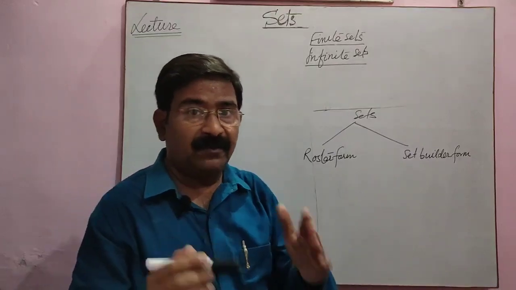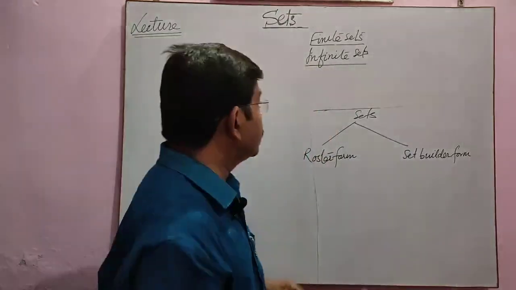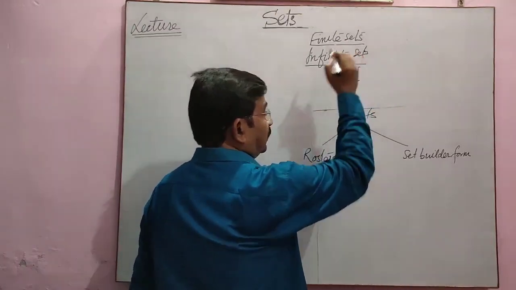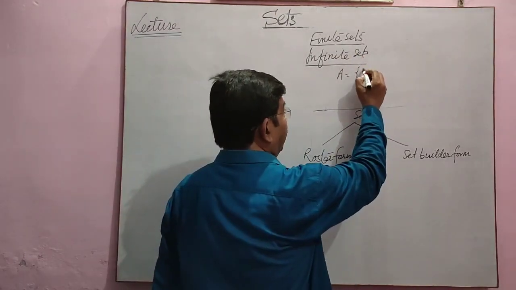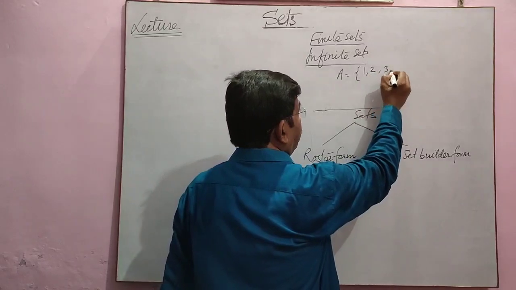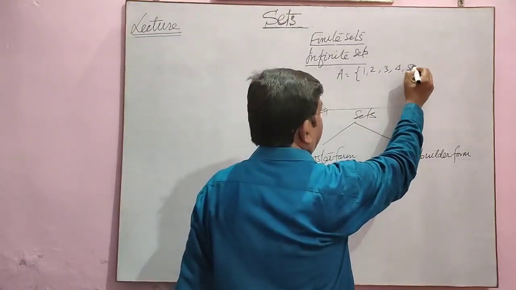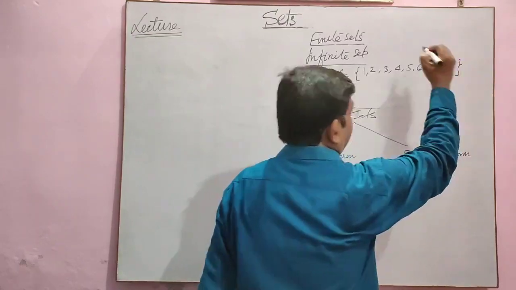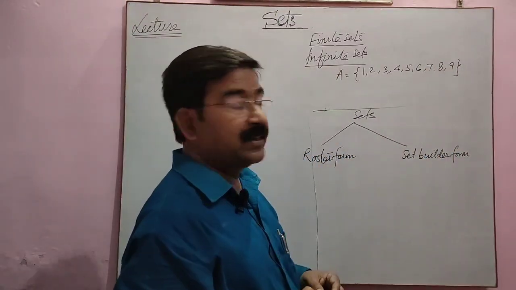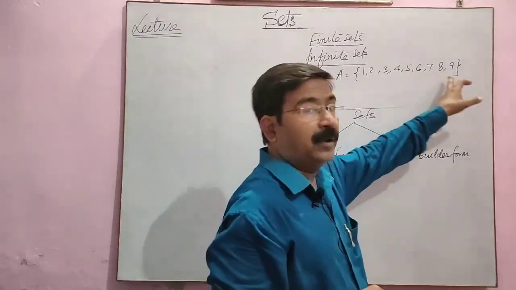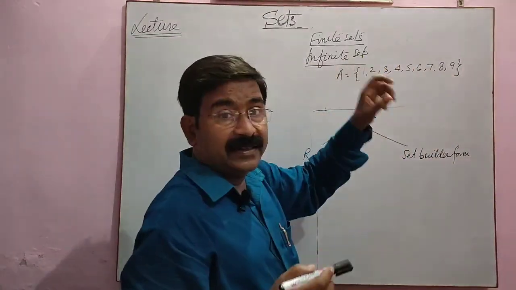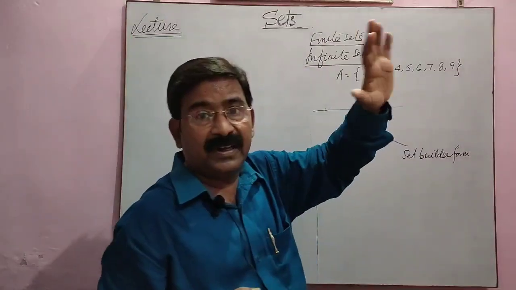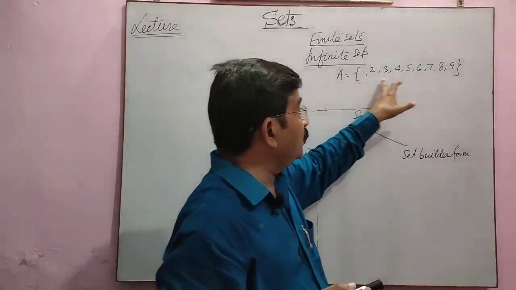How do we represent the finite set and infinite sets? Suppose I am writing A is a set having 1, 2, 3, 4, 5, 6, 7, 8, 9. See, this is countable, means in the set the first and last elements are known, 1 to 9.